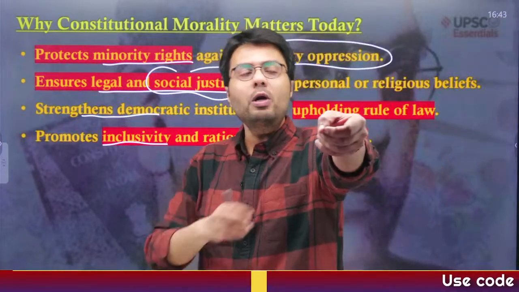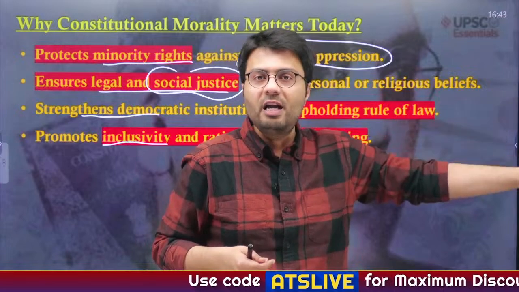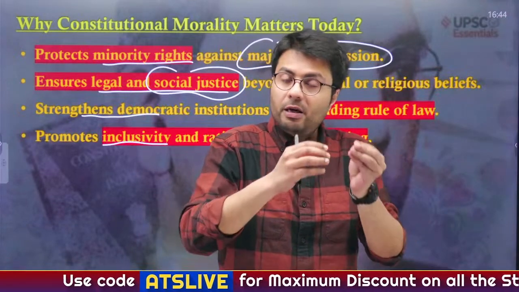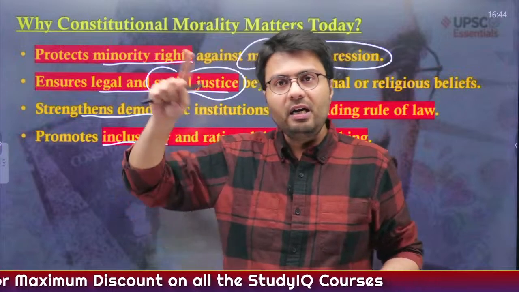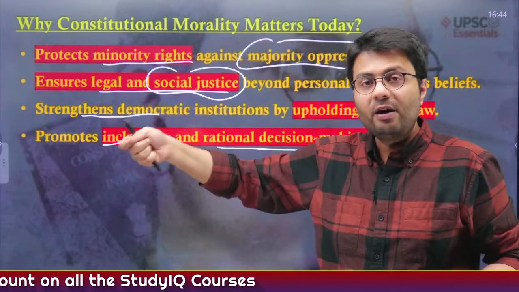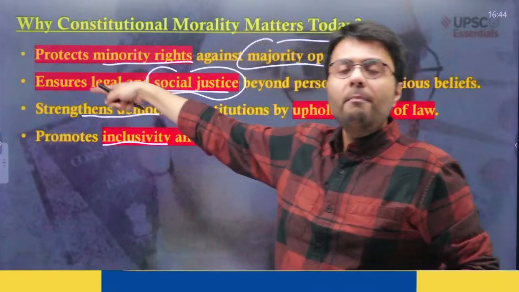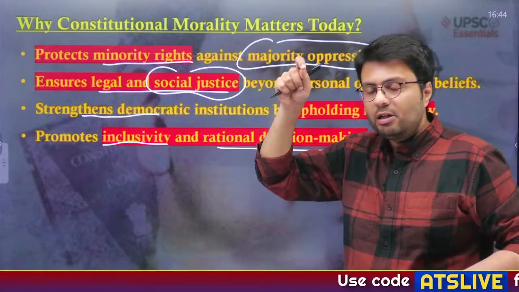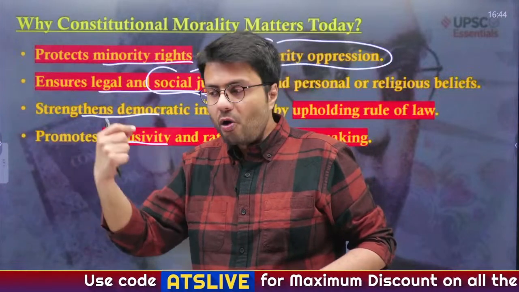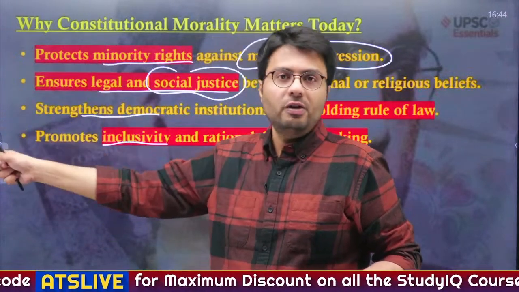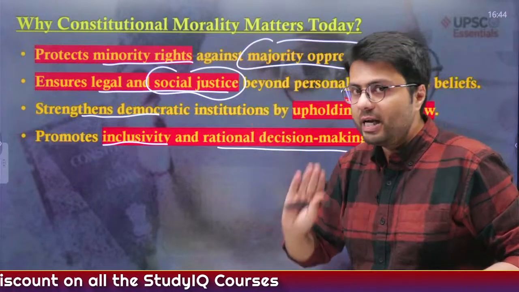For example, what if people believe that catching a thief and punishing him or her right there is good? But the rule of law doesn't provide that. What is right in the Indian constitutional context is that once we catch a thief, we hand him over to the police, who should then present him in a court of law, and it is the court's responsibility to give the punishment according to the crime and the law of the land. This is how we can interpret constitutional morality in today's time.